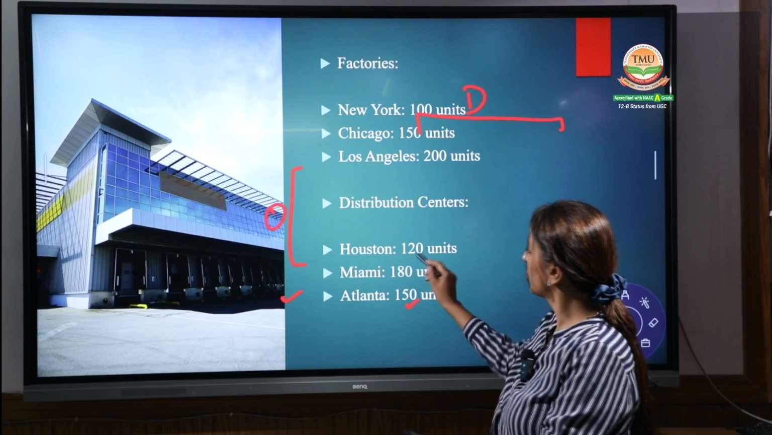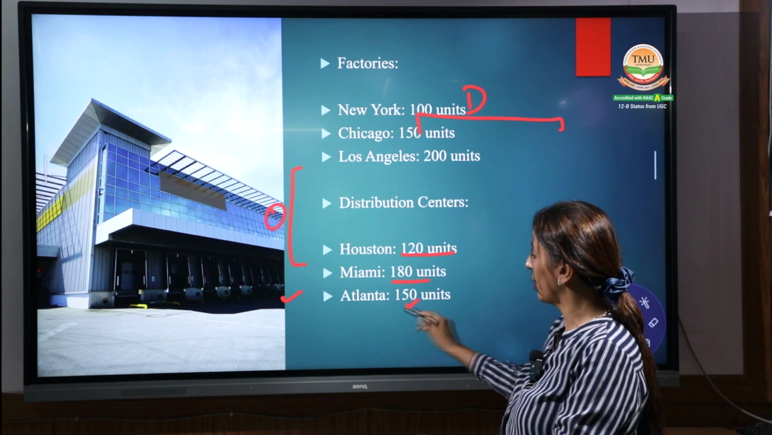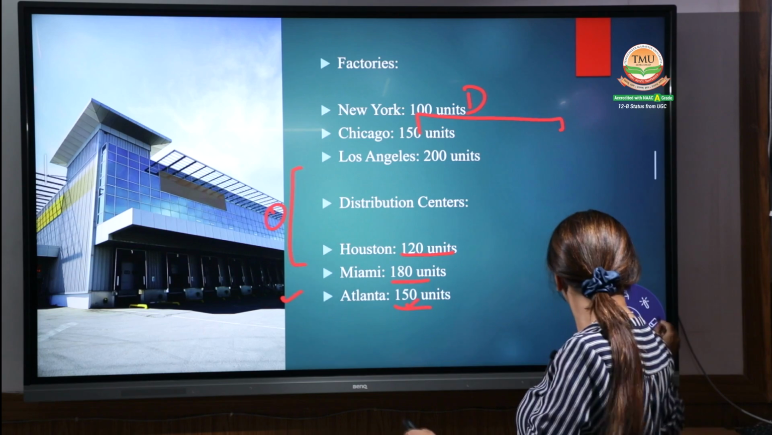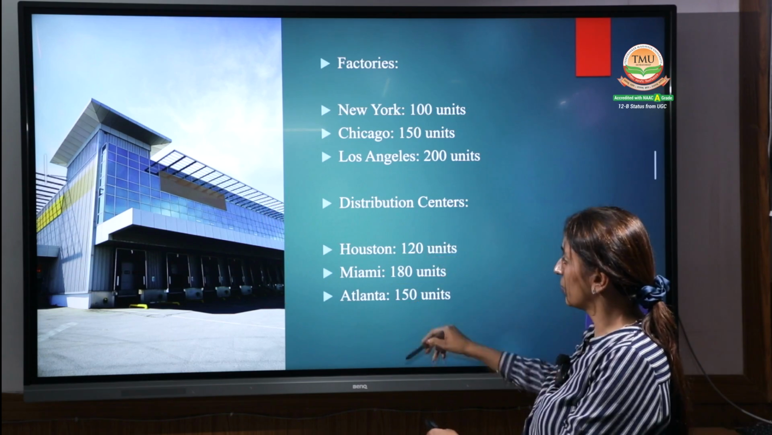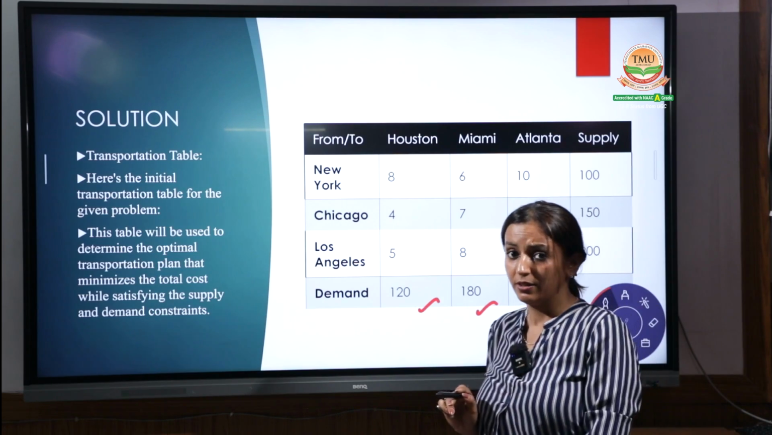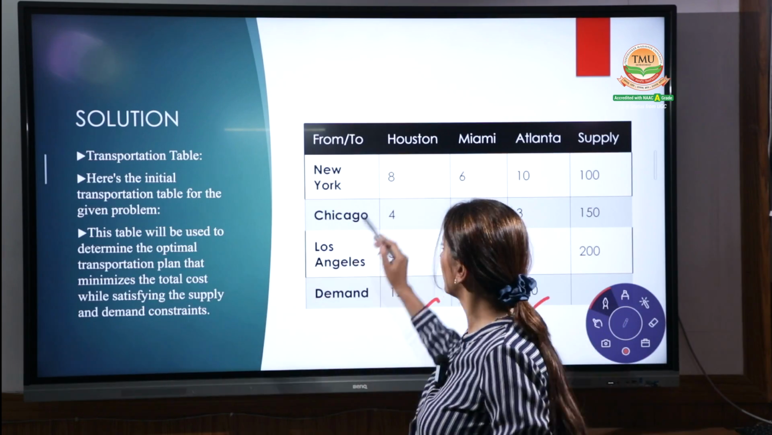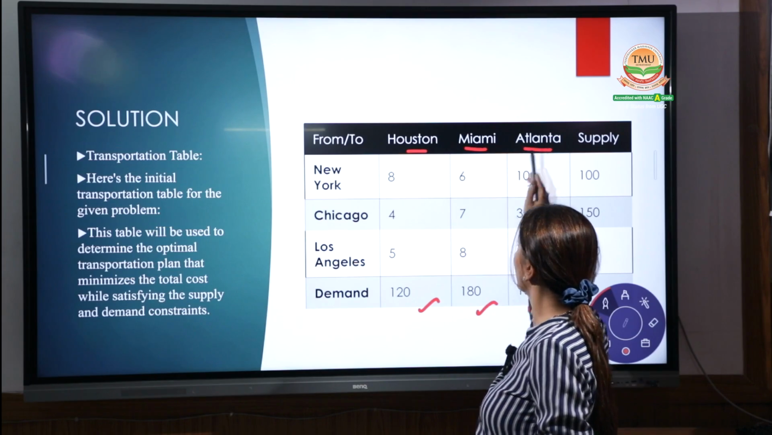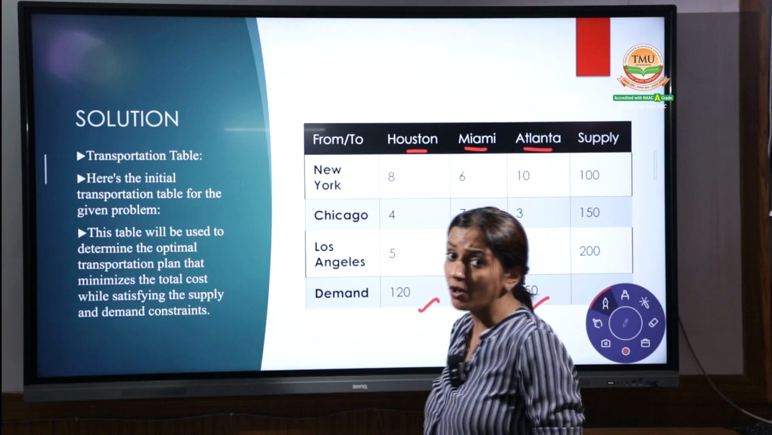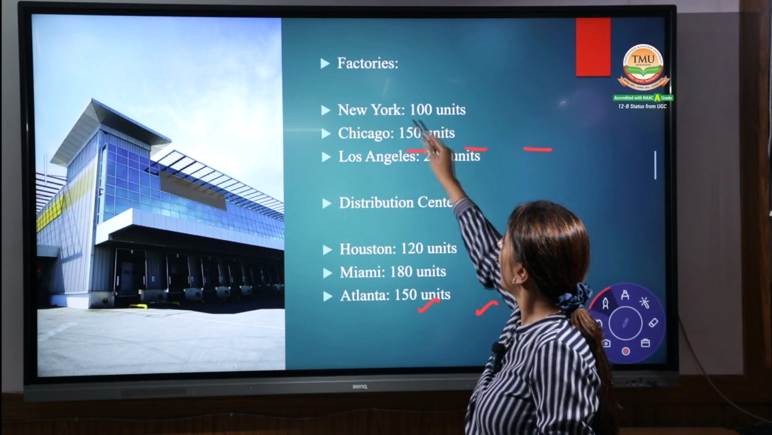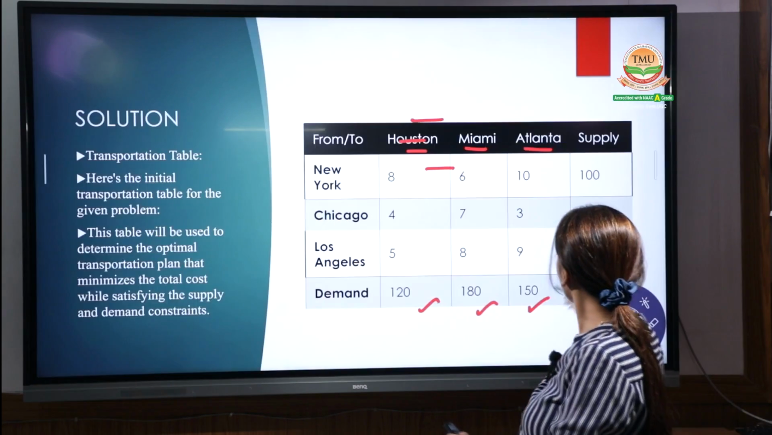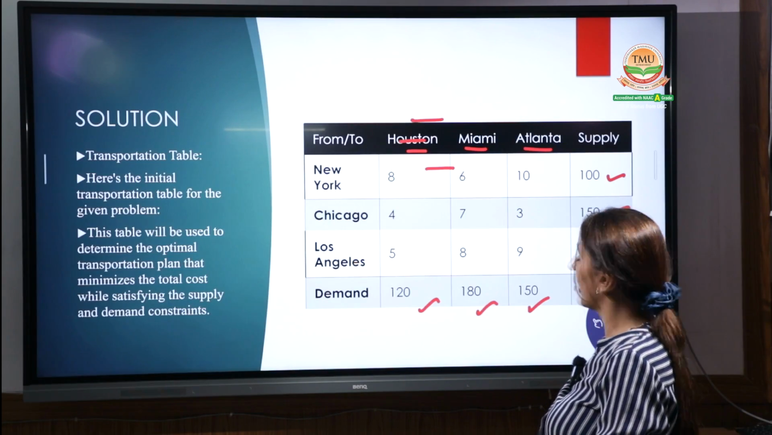See, it is given. Houston requires 120 units, Miami 180 units and Atlanta 150 units. This is the requirement of Houston, Miami and Atlanta. How much goods can be transferred by New York? It is given to us again: 100, 150 and 200. Use this data and put it over here.